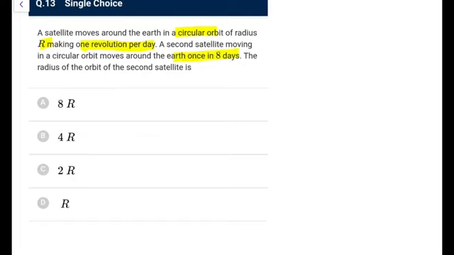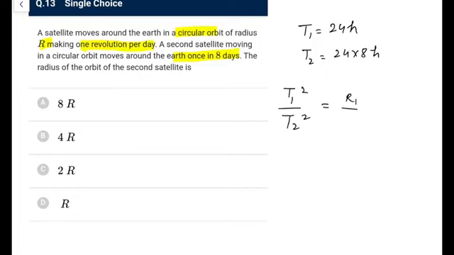So it is 1 revolution per day. So the first one has a time period 24 hours. The second moves once in 8 days, so it will have a time period of 24 into 8 hours. We know T1 square upon T2 square would be equal to R1 upon R2 whole cube.